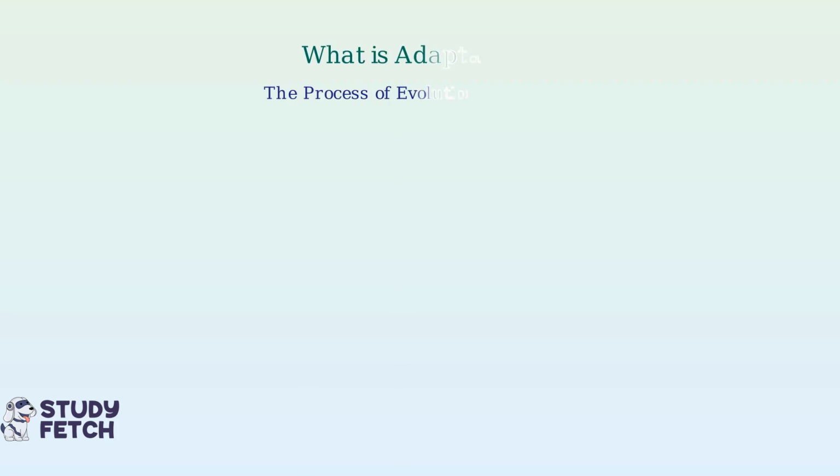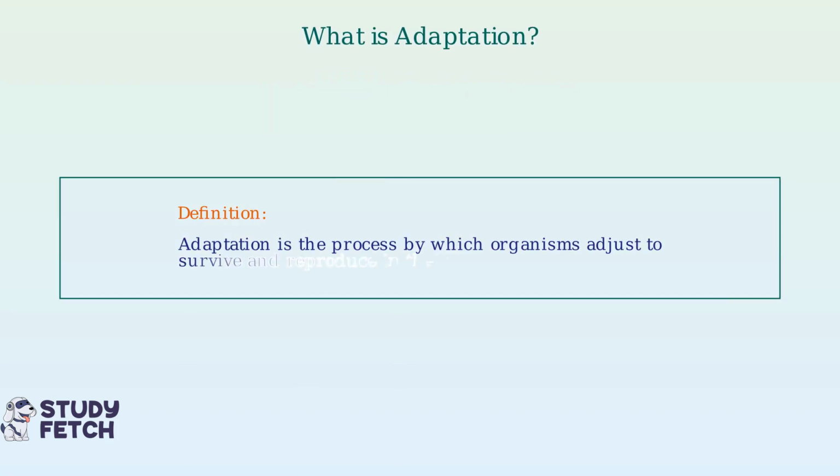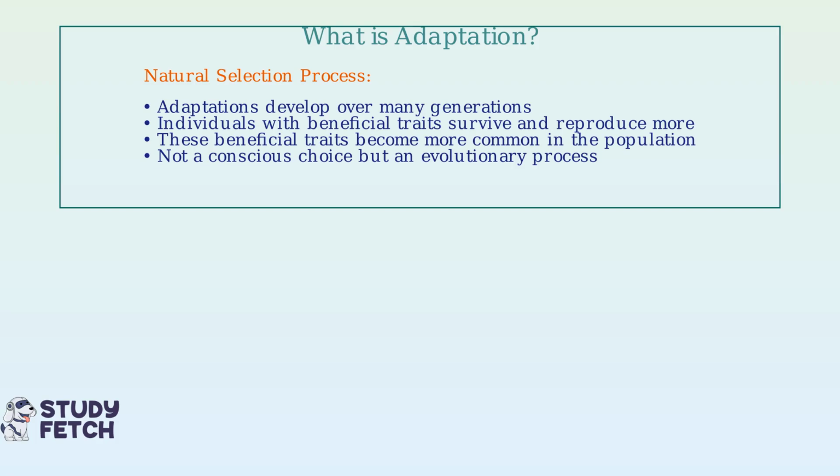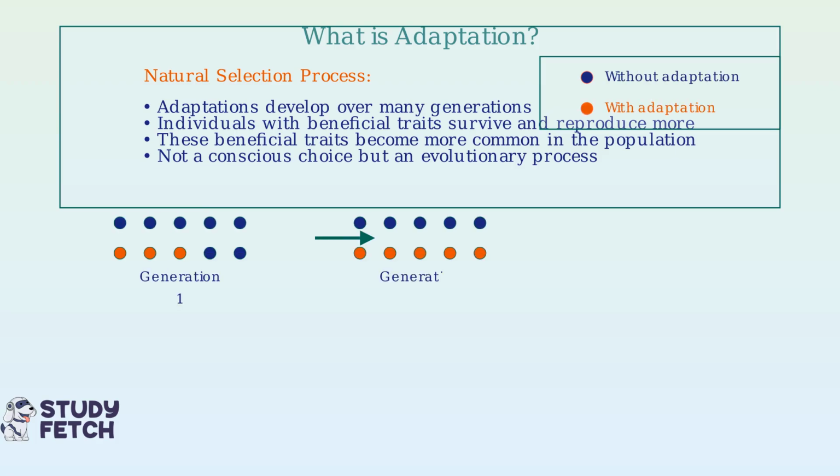What is adaptation? Adaptation is the process by which organisms adjust to survive and reproduce in their specific environment. Adaptations develop over many generations through natural selection. Individuals with beneficial traits survive and reproduce more, causing these traits to become more common in the population. Let's see how this works in a population.